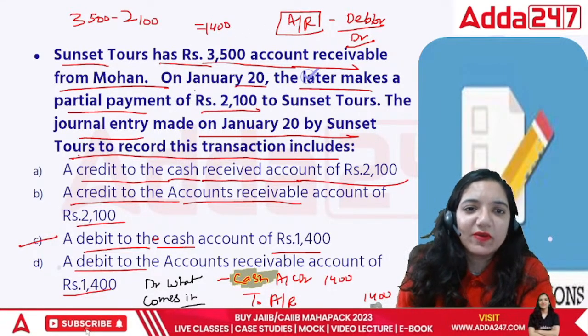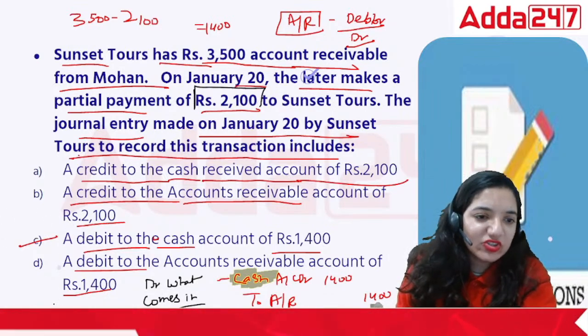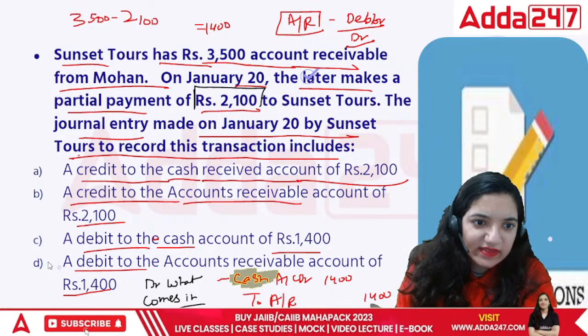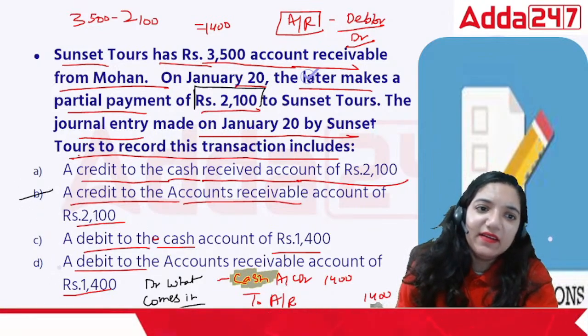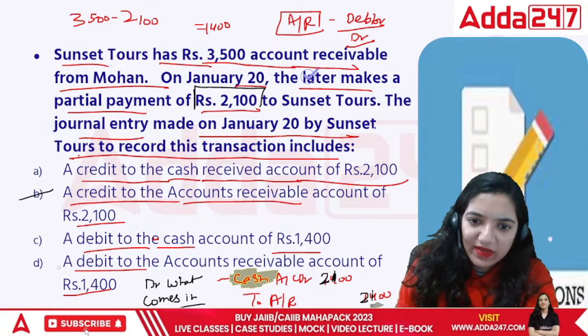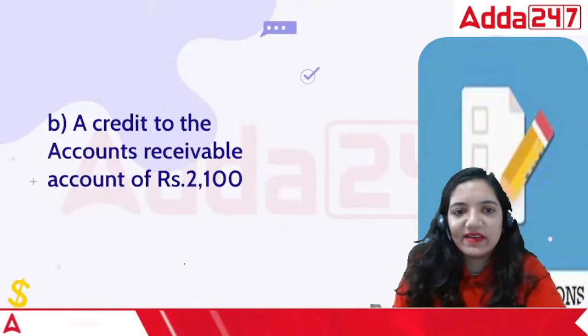Acha, partial payment of 2,100 was there, na? Haan. So in this case, it has to be this only. I just chose the wrong point. The correct answer is given there only. The correct answer is a credit of account receivable and debit of cash. This was the remaining amount. 14 was something that was left. We received a payment of 2,100 only. So in this case, let me just write it again.